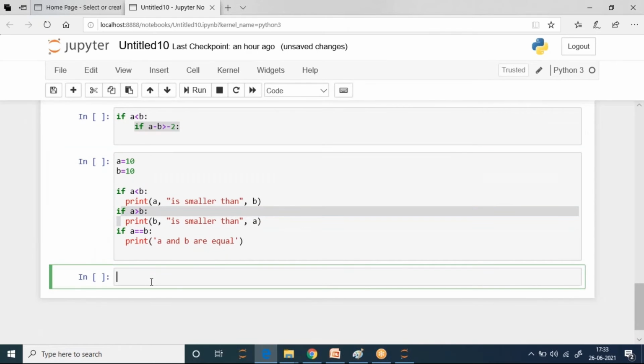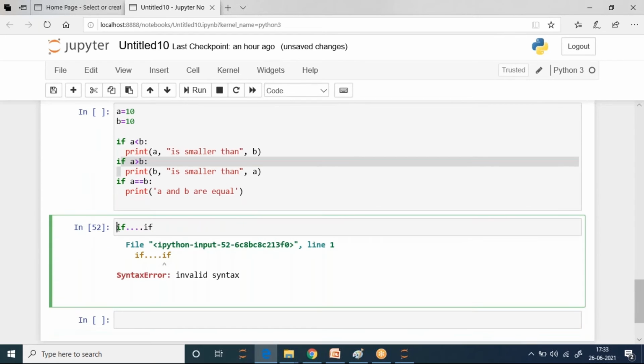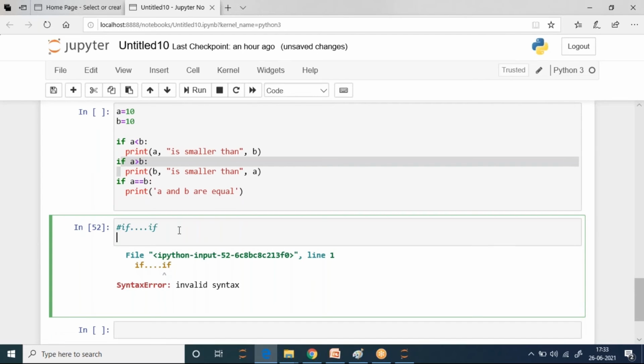These are the possibilities I'm saying. One is if, it can keep going and end with if. It can start with if and end with if. The next case starts with if, in the intermediate we have elif, elif can keep continuing, and at the end we will have else.